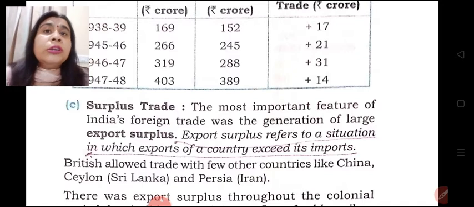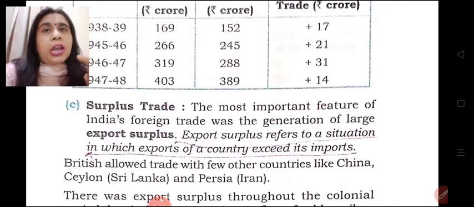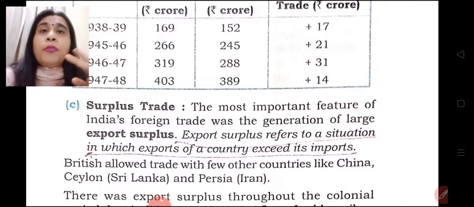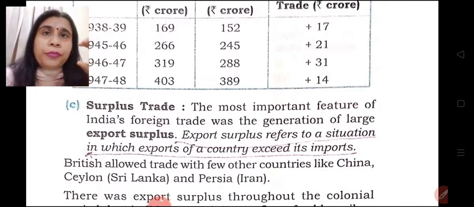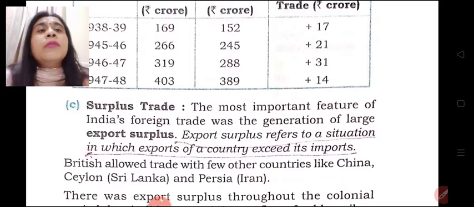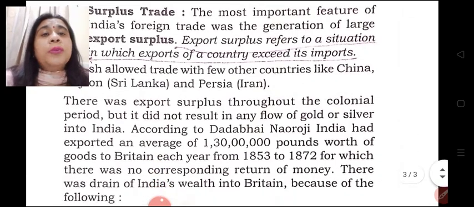So though the trade was in surplus, which is a positive aspect, the money earned was either used for the British administrative purposes or for the purpose of wars. They attacked the different provinces, they captured the area, they purchased the defense goods, and the entire money that was earned through this foreign trade due to this surplus trade was used.